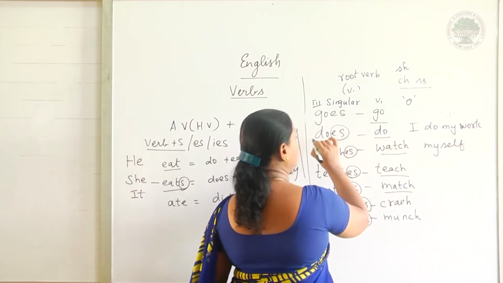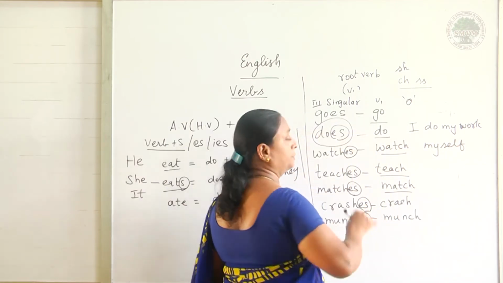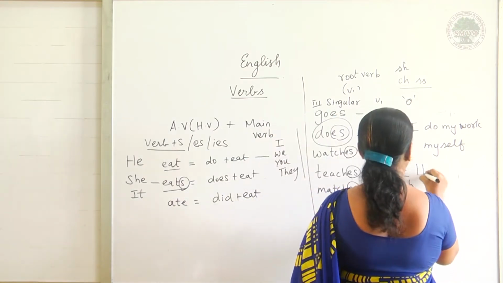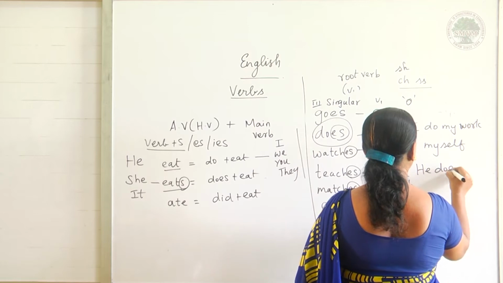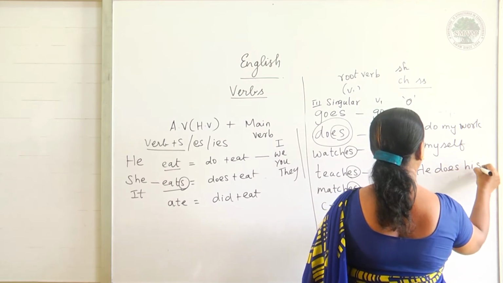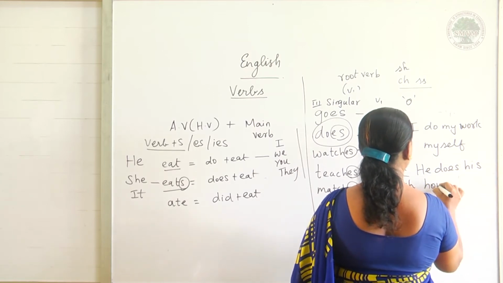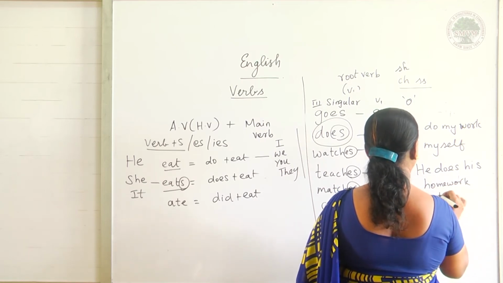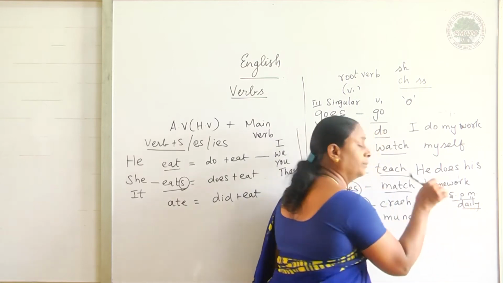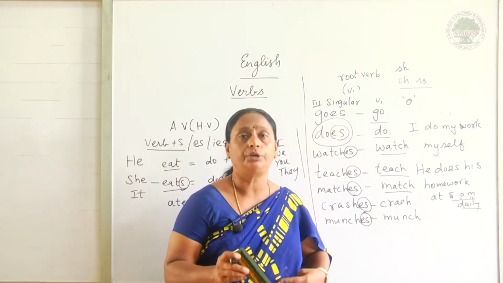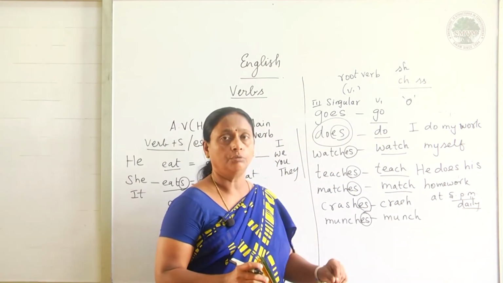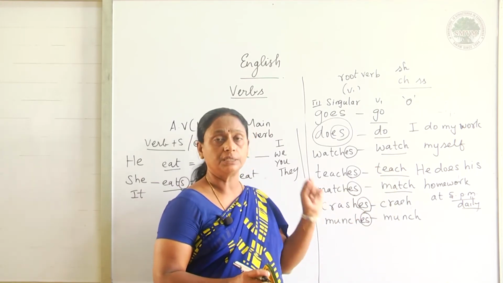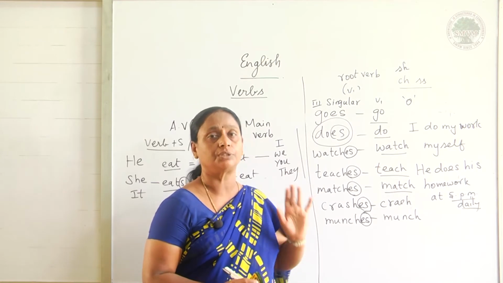Suppose I want to use "does", it should be used for the third person singular. So what should I write? He does his work, does his homework at 5 p.m. daily, a regular work going on in the home by him. So I have used the simple present tense where I have added ES with the verb.